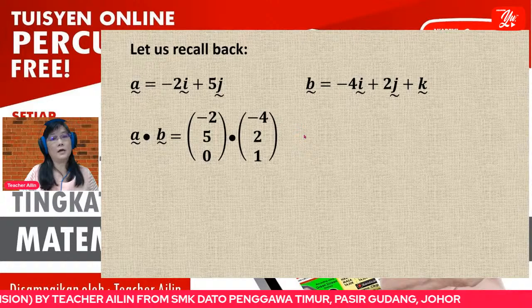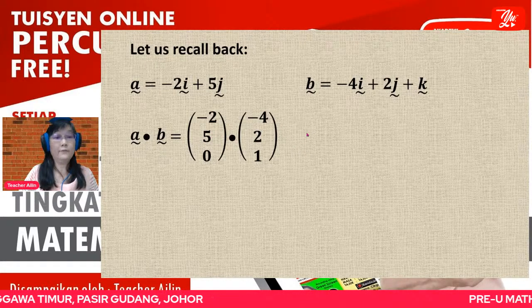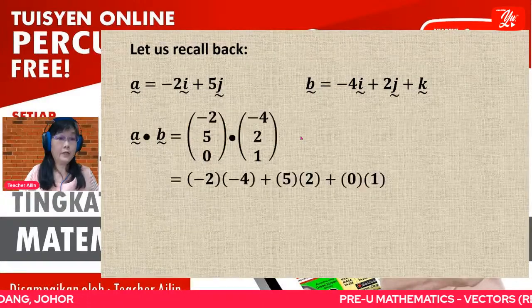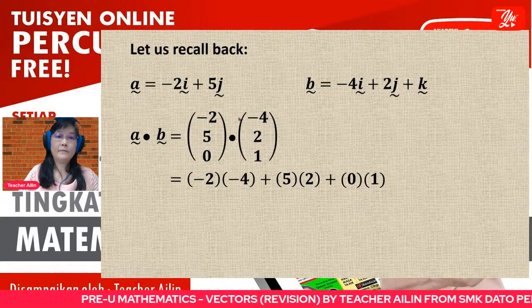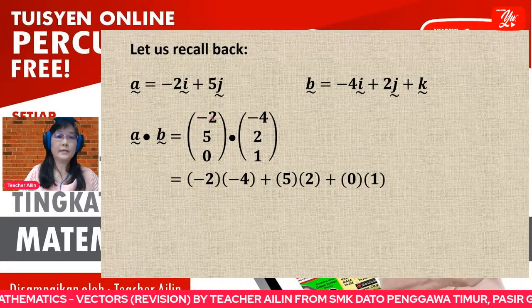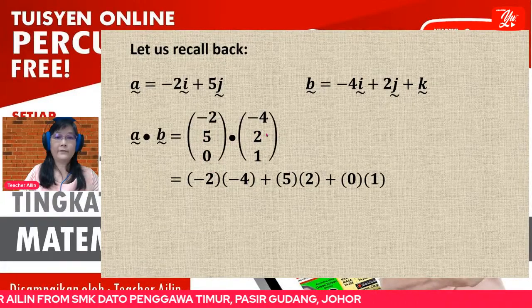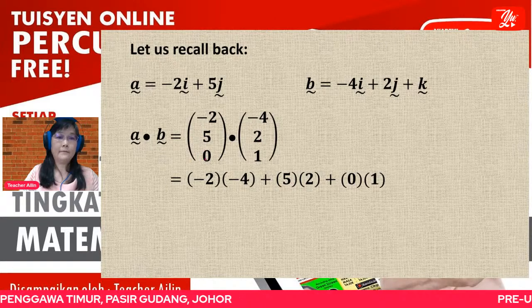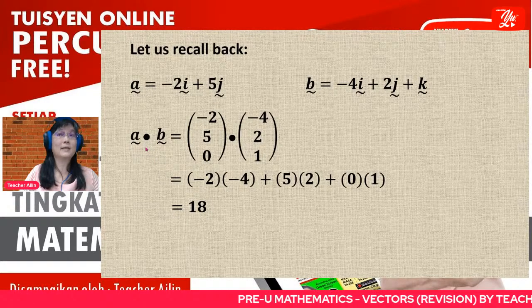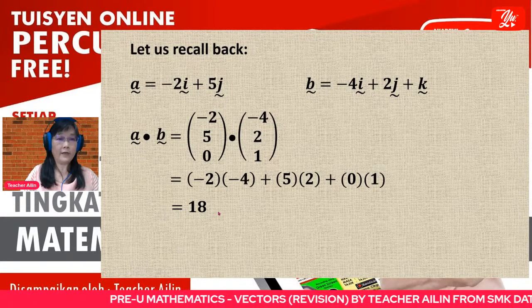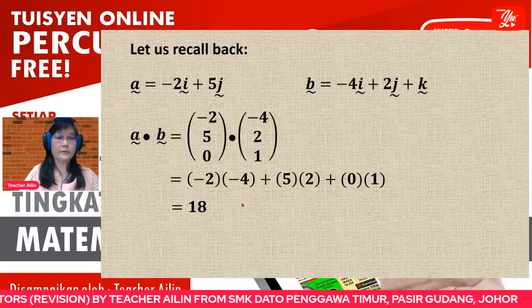Of course, you can use the unit vector, but I think the column vector will be easier. Then to find the value of the scalar product, you take the first number from each vector, -2 times -4. Then the second number, 5 times 2. Then plus the third number, 0 times 1. When we simplify, it is a number. Scalar product means your final answer is a value. So remember.